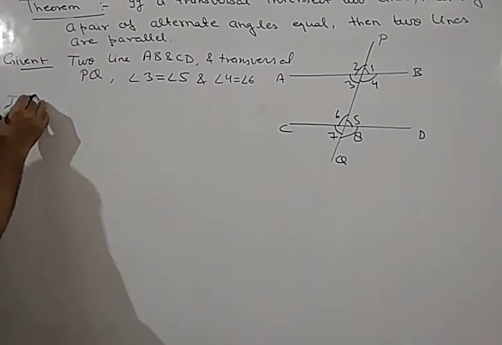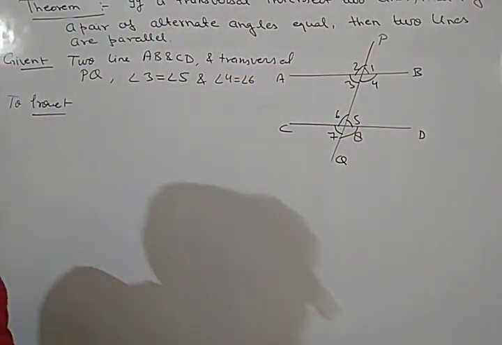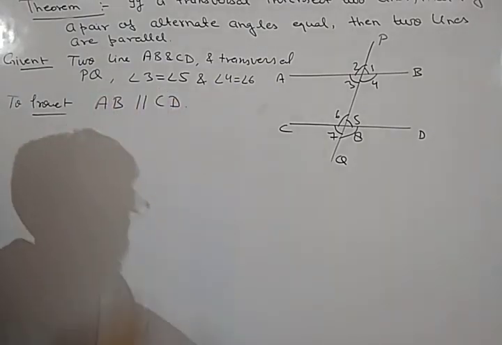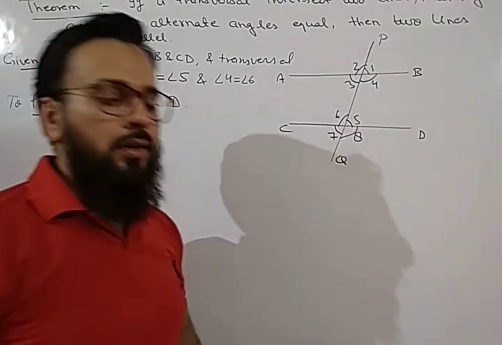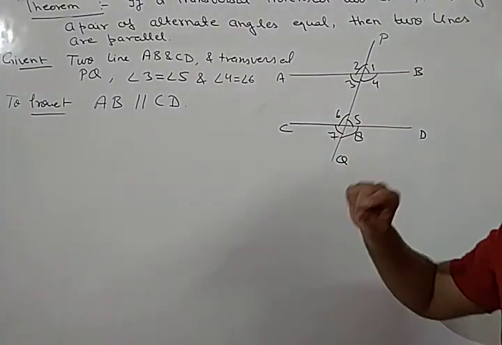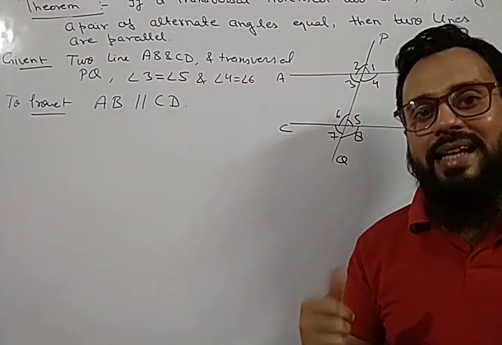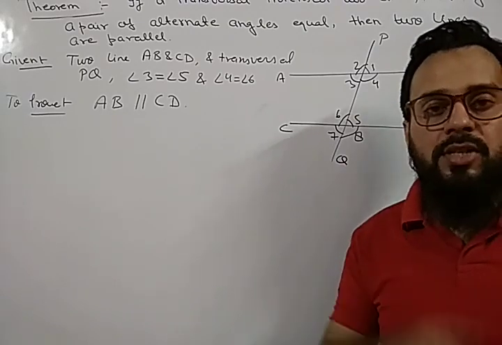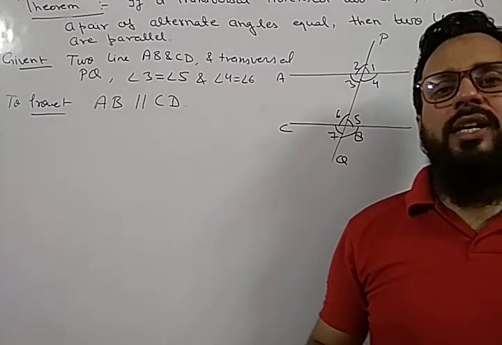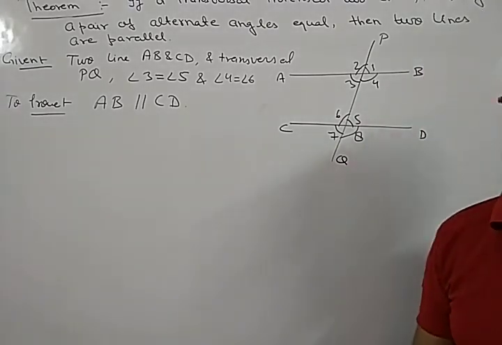Now what do we have to prove? Then the two lines are parallel. We have to prove the lines are parallel. It means we have to prove AB is parallel to CD. As we have already discussed, whenever we have to prove two lines parallel, we will always use the converse of the corresponding angle axiom. And what is the converse of the corresponding angle axiom? If a pair of corresponding angles are equal, then the lines are parallel.